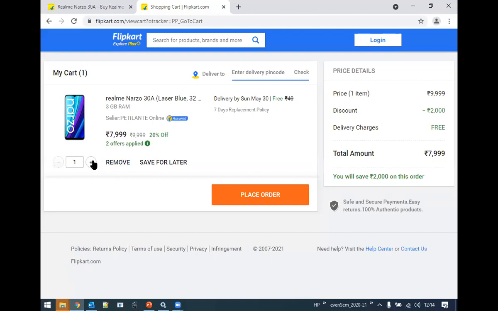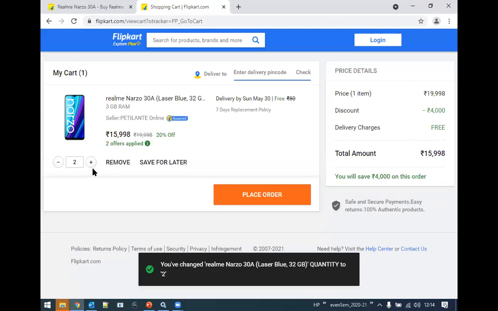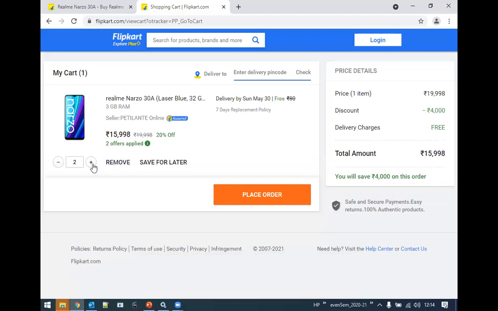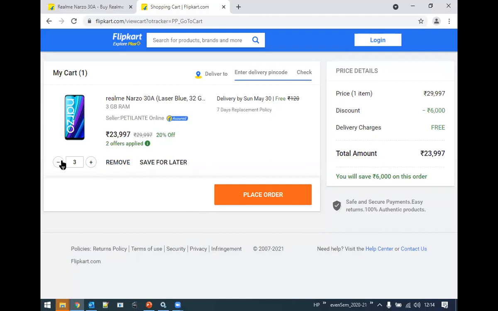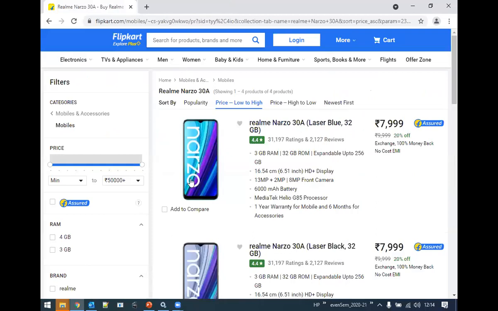Exactly. Now, if I click on this and add one more quantity here, did you see that the price details got modified? Right? But here I am not loading the entire web page. There is something in the backend. We have a JavaScript file here.